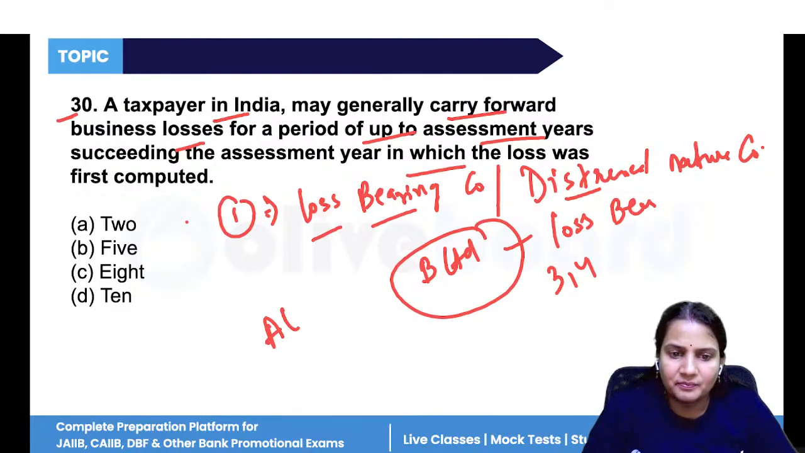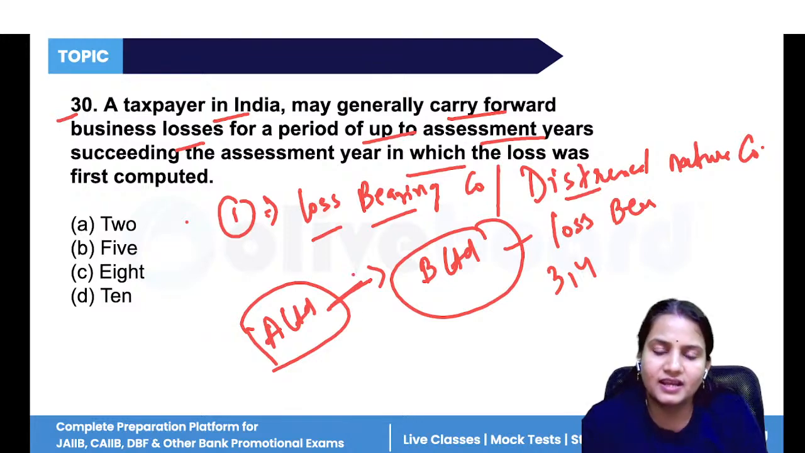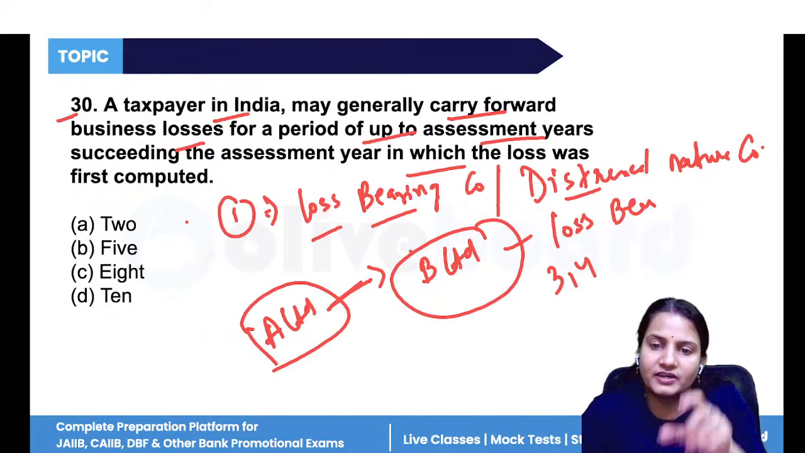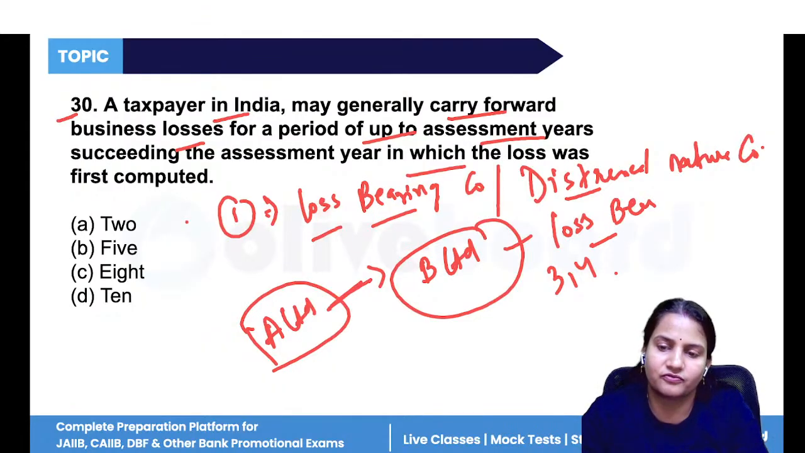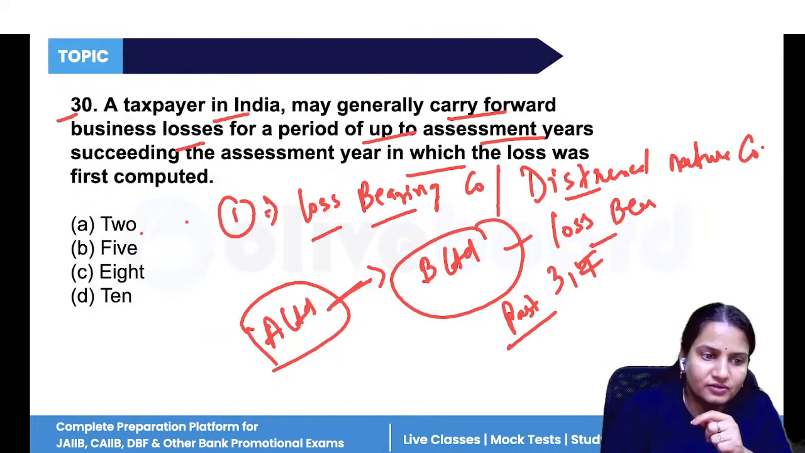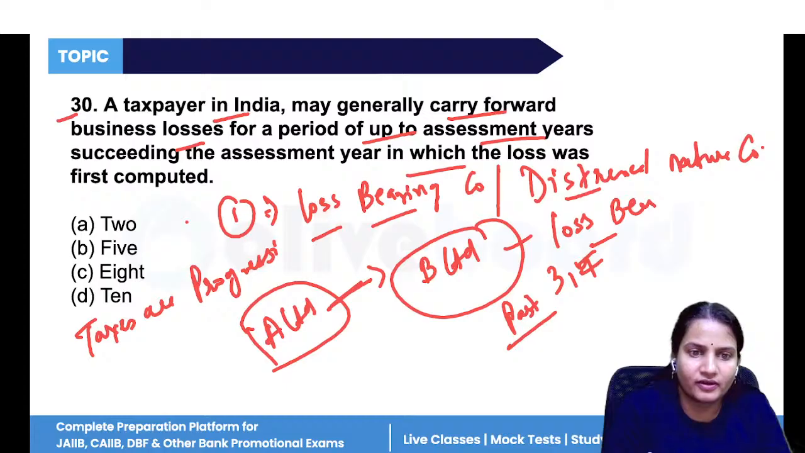And A Limited company is there. A Limited wants to purchase B Limited. So why would A Limited be willing to purchase B Limited even if it is clear that B Limited is making continuous losses from the past 3 years? Let's take it past 3 years. See, we know that taxes are progressive in nature.